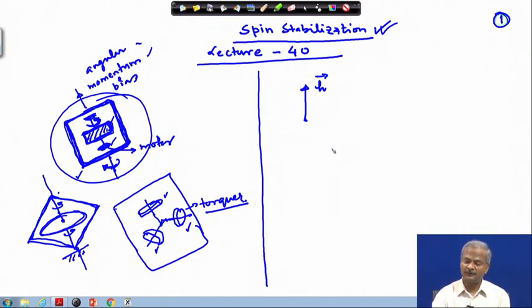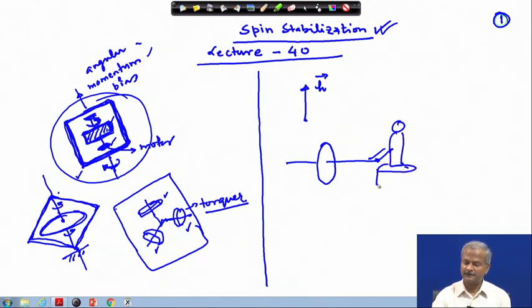So, you can consider the same thing through, say, a rotating wheel, and somebody is handling it. A person is holding it and he is sitting on a chair which is a revolving one.